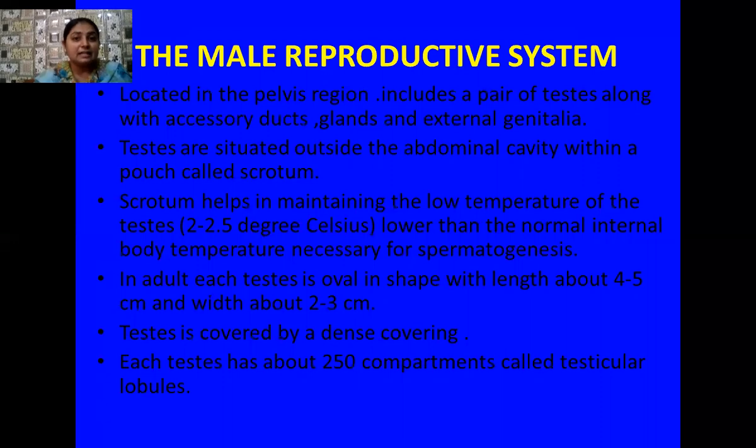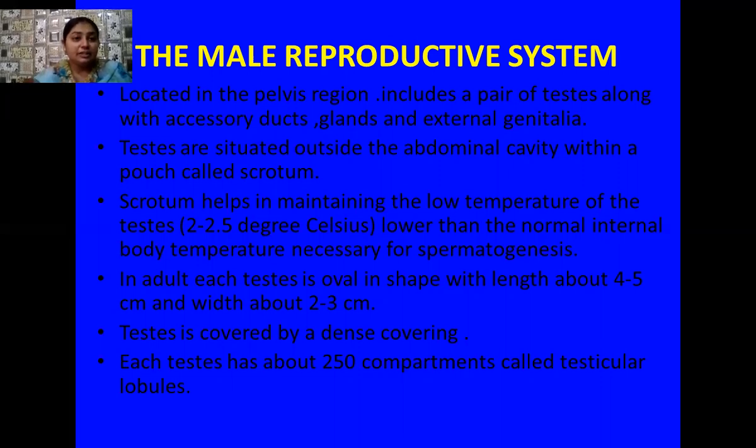The testes are situated outside the abdominal cavity in a pouch-like structure known as the scrotum. The scrotum helps in maintaining the low temperature of the testes. The temperature inside the scrotum is 2 to 2.5 degrees Celsius lower than the normal internal body temperature, and that is very much required for the process of spermatogenesis.